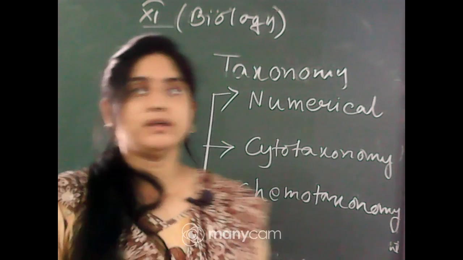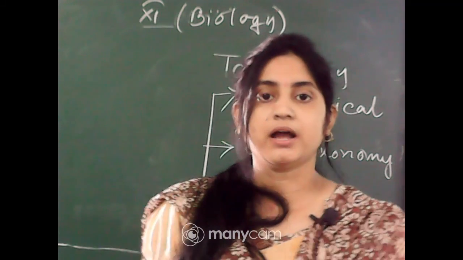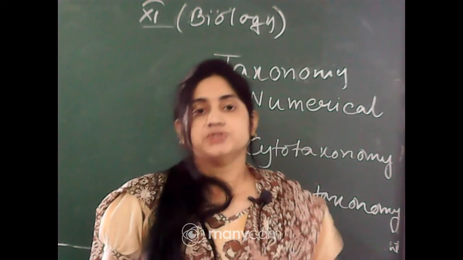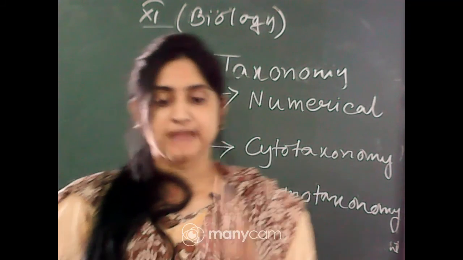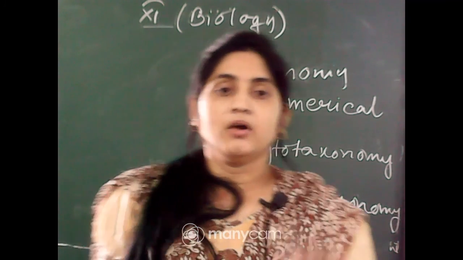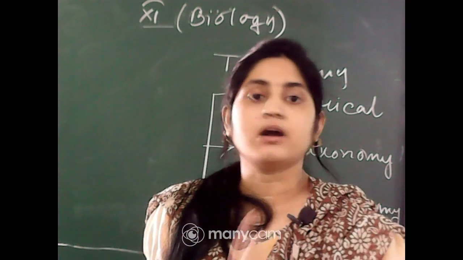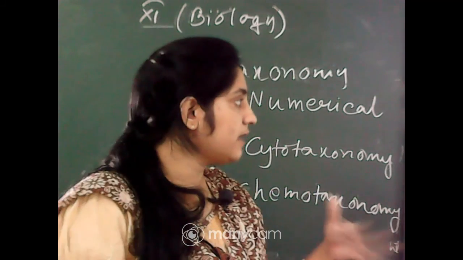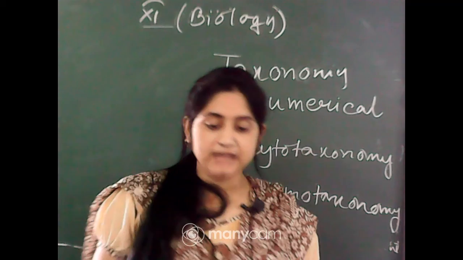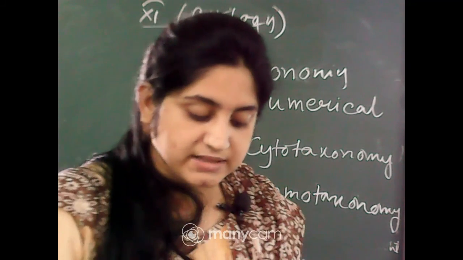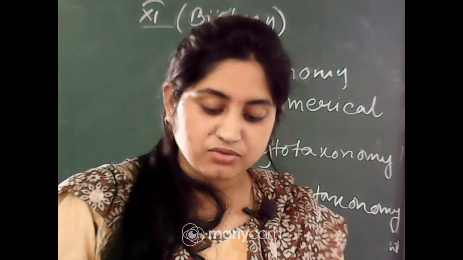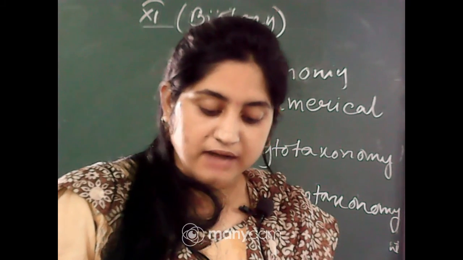Numerical taxonomy, you can guess from the name that some numbers or codes are present, okay. So, the characteristics of the animals are coded by some numbers, and when you put the data in the computers, the data will be processed, okay. Numbers or codes are assigned to all characters, and the data are then processed.